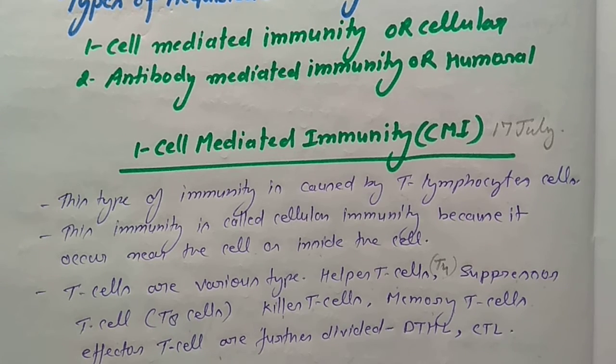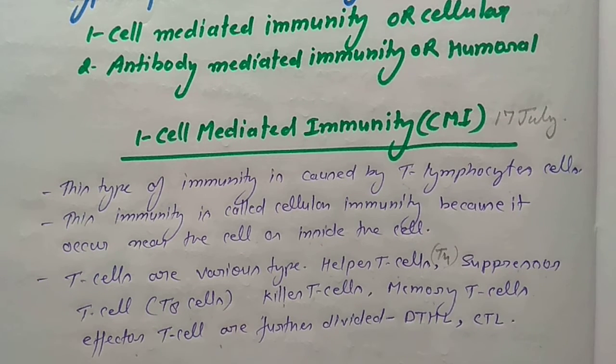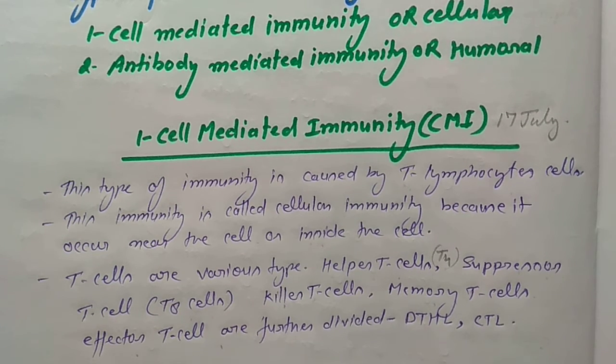Now we discuss the mechanism of cell mediated immunity, how it works in the body.